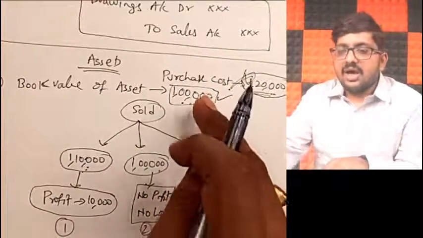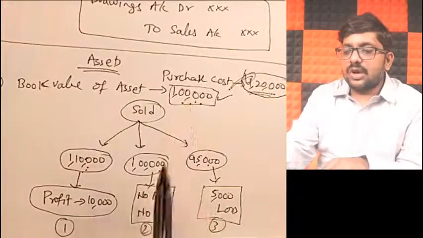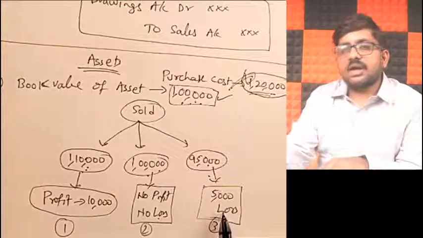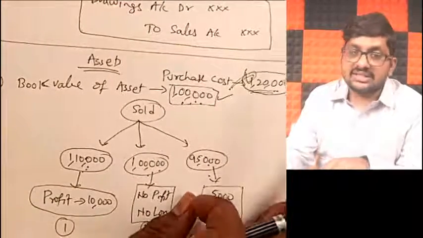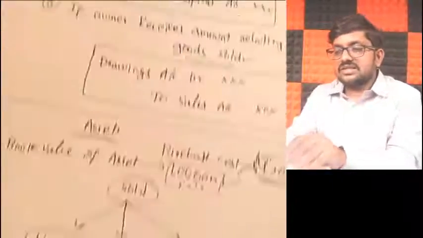You have to think. Okay. 1 lakh rupees sold for 1,10,000, made a profit of 10,000. 1 lakh rupees book value sold for 1 lakh, no profit, no loss. 1 lakh rupees sold for 95,000, making a loss of 5,000 rupees. So in these all 3 scenarios, what will be the journal entry? Let us jump into it and see this.